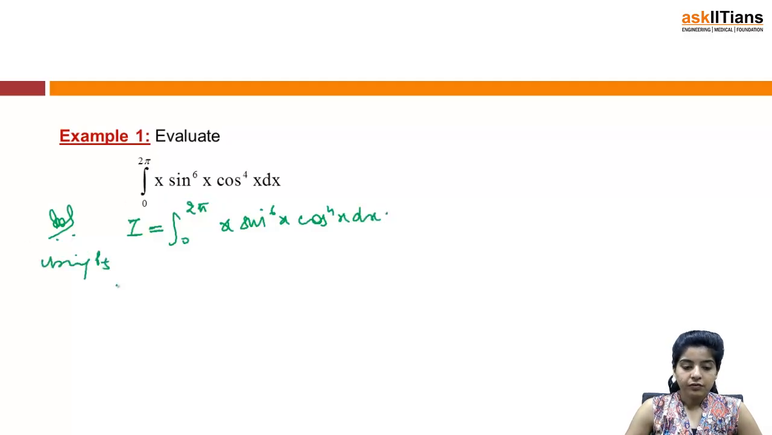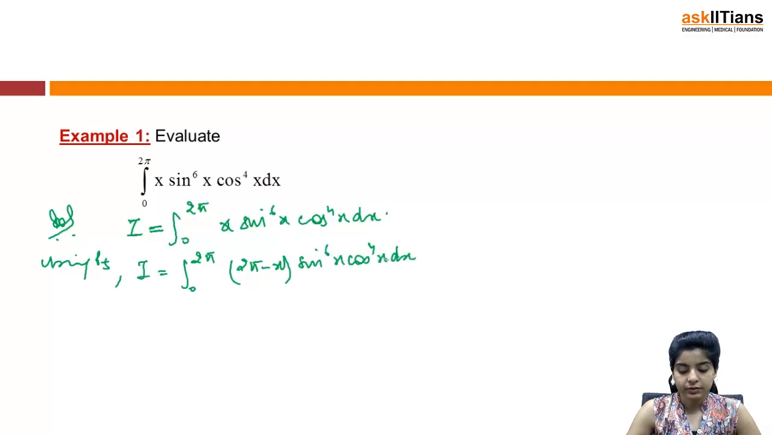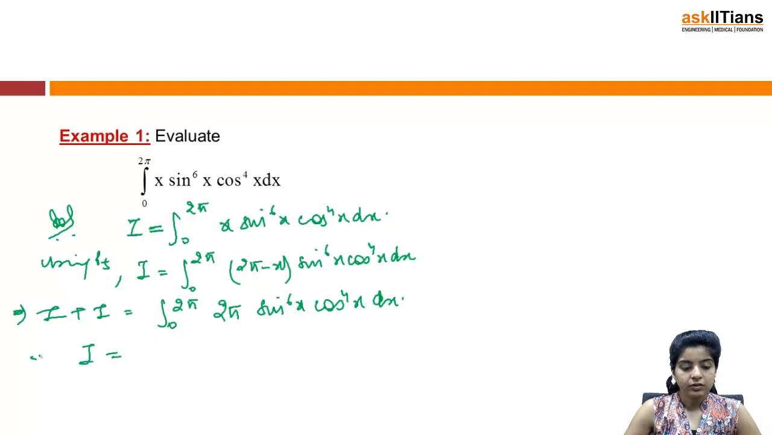Using property 5, I can write my I as integral 0 to 2 pi of (a plus b minus x), that means 0 plus 2 pi minus x, that will become (2 pi minus x) sine 6x cos 4x dx. So this basically implies I plus I is equal to integral 0 to 2 pi, and I will have 2 pi minus x plus x, so 2 pi sine 6x cos 4x dx. So this implies I is equal to, pi can be taken as common, integral 0 to 2 pi sine 6x cos 4x dx.